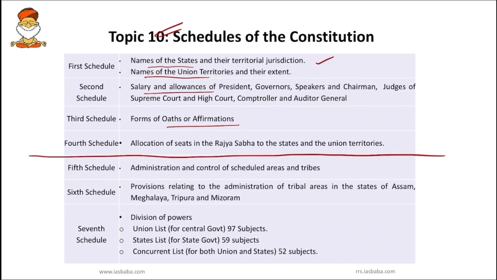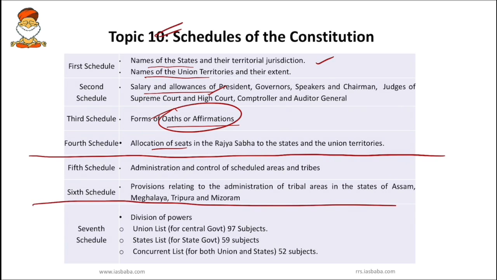So first they ask what is the name of the bride or groom, what is the salary and allowance he or she is taking, whether that person agrees or affirms or takes the oath to look after the family well. Then allocate a seat for him in the family. So you can remember the first 4 schedules easily.